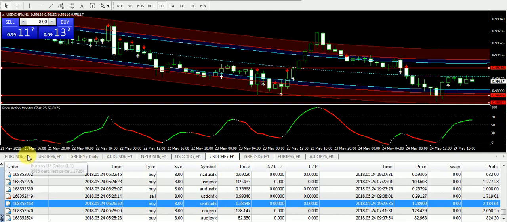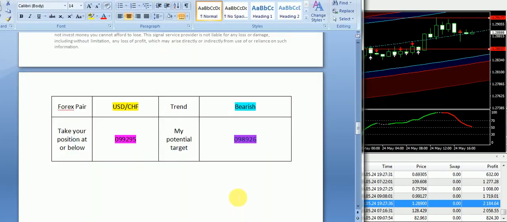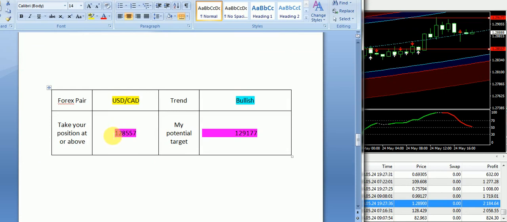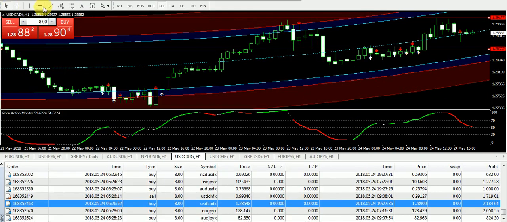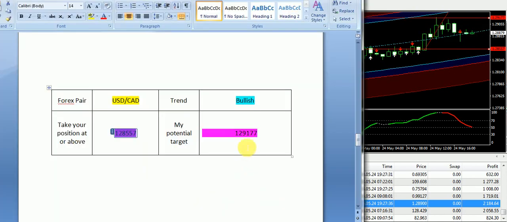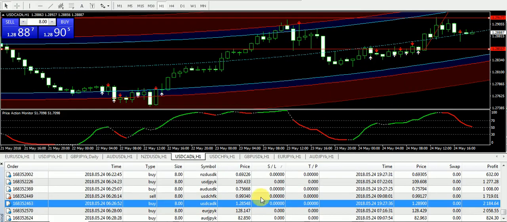Okay, now let's talk about USD/CAD, and that was a very easy signal from my side. A bullish trend was supplied in case of USD/CAD. The entry was 1.28557, and you can see that we have a sweet upward trend, and the market made a bullish push right from the entry, and it hit the target price within 3 hours. That was 1.29177. So if you have taken the trade on that pair, then you should have got very good profits.